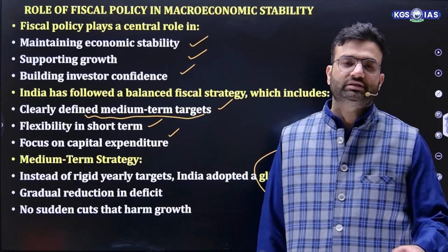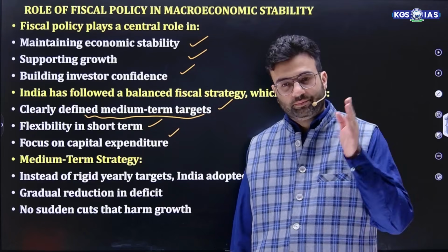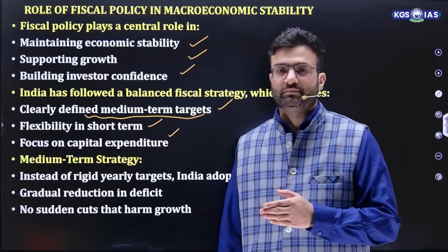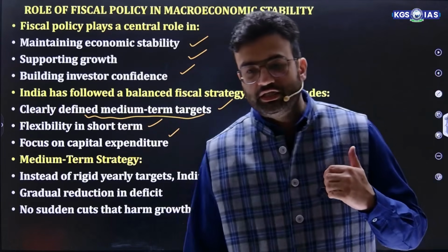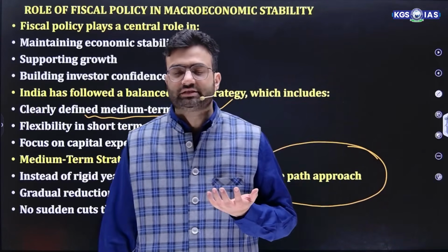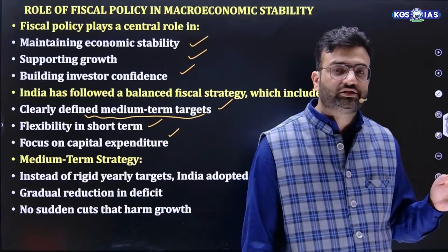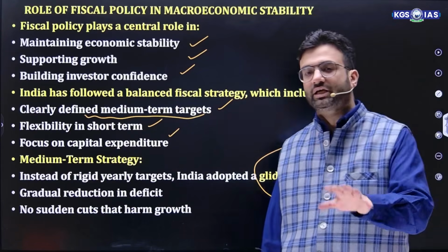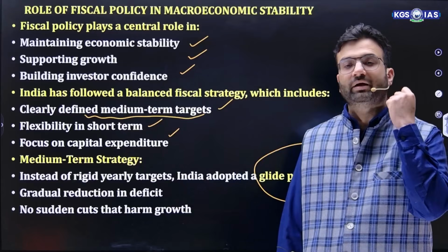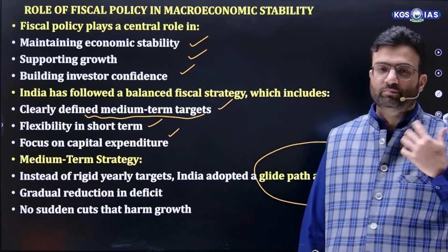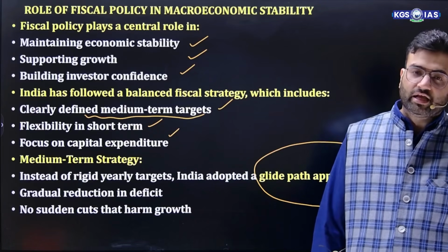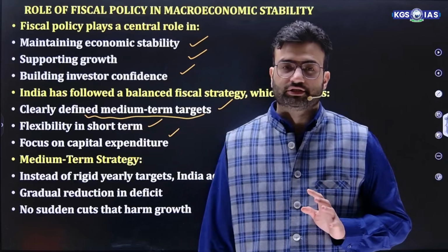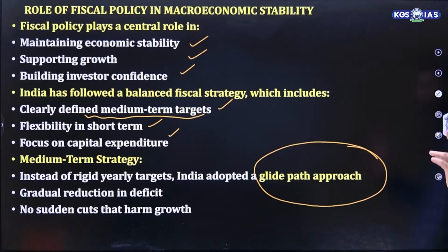So the glide path means that the reduction should be gradual, practicable, and feasible. The first thing is gradual reduction in deficit. Second is no sudden cut that harms growth. If, just for a short-term benefit, they say we will reduce the fiscal deficit, the revenue deficit, and the capital expenditure by this much, then in the short term things might look brighter. But for the long term, it is very essential that a sudden cut in any of these does not hurt overall growth projections. That's why the government is focusing on this glide path approach.